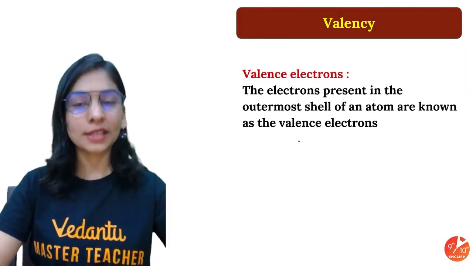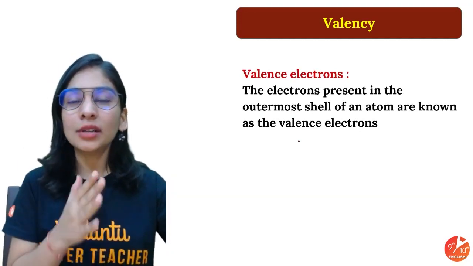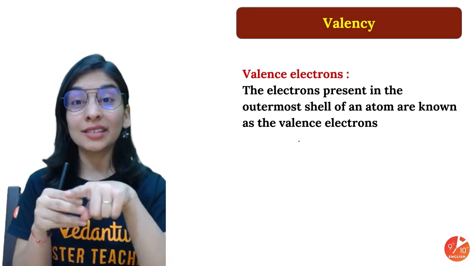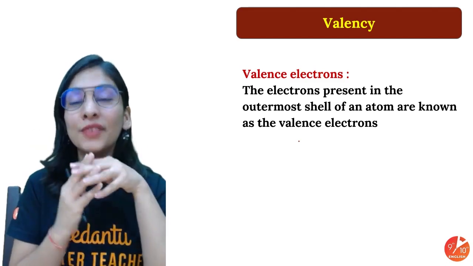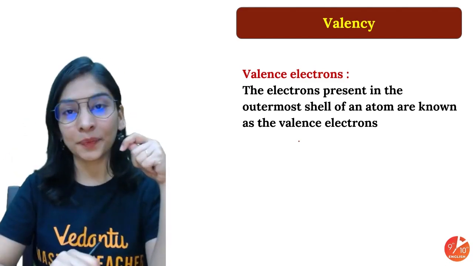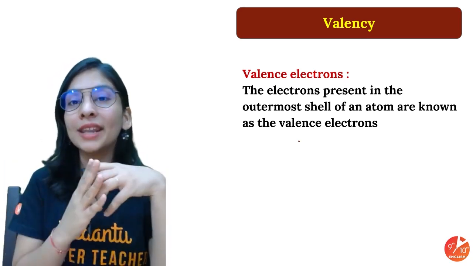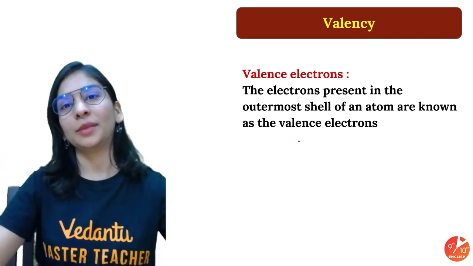Good? Awesome. Now let's talk about valency also, and that's totally dependent on the electronic configuration that I've taught you. I was using this term again and again, if you remember. Valence electrons: the number of electrons present in the last shell, the outermost shell of an atom. And why are valence electrons important? That decides how an element is going to combine with another element so that its octet will be completed.